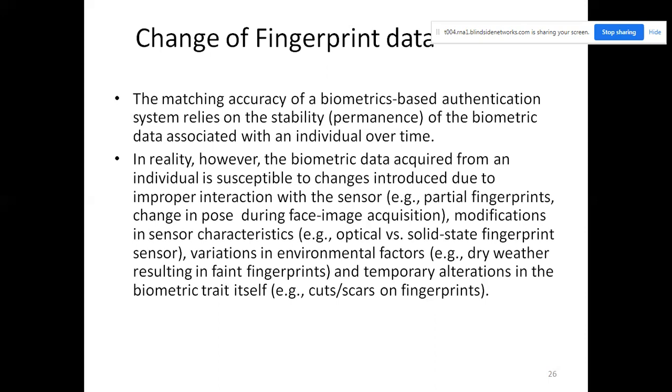So a lot of things are possible with fingerprint technology. These things will change the fingerprint data.